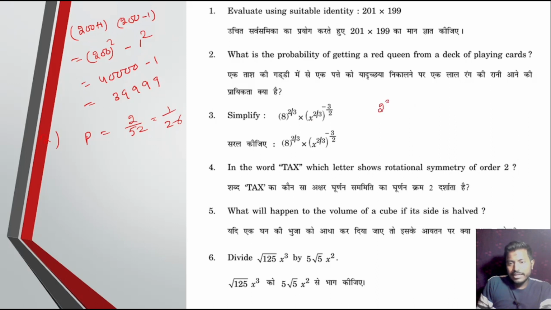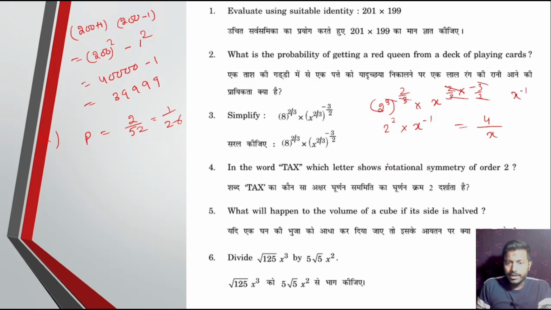2 to the power 3 whole to the power 2 by 3. So x 2 by 3 into minus 3 by 2. Rule is power means multiply. So 3 cancel, 2 to the power 2 into 2 cancel, 3 cancel, x to the power minus 1. Now 4 by x, because any negative power, then divided is 1 by, so answer is 4 by x. In the word task, which letter show the rotational symmetry of order 2?